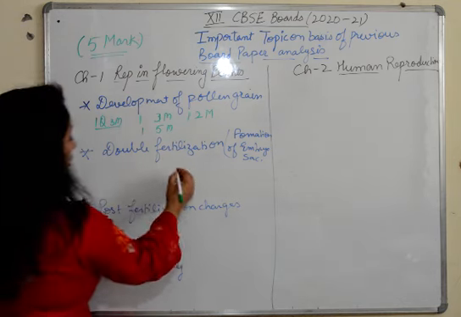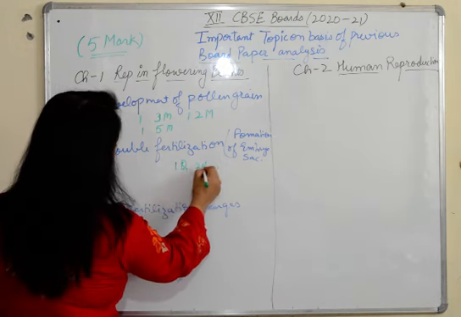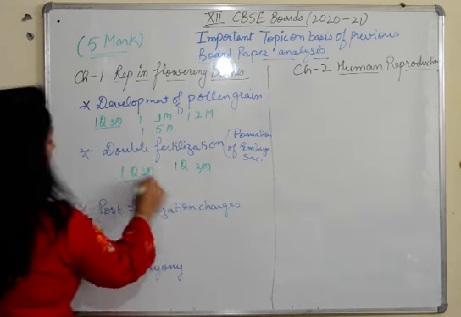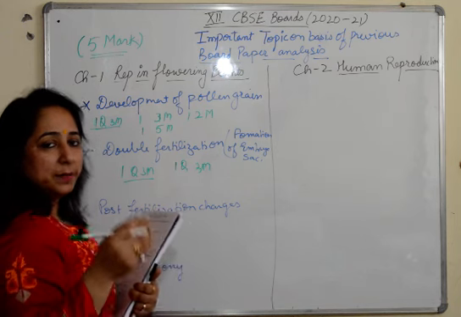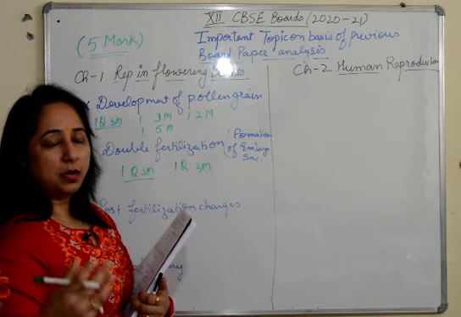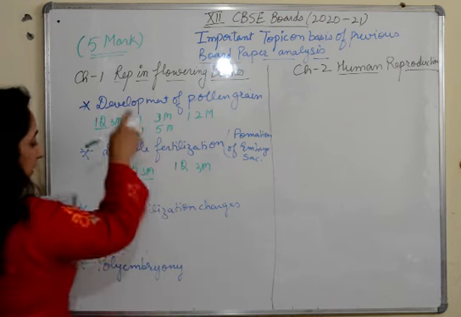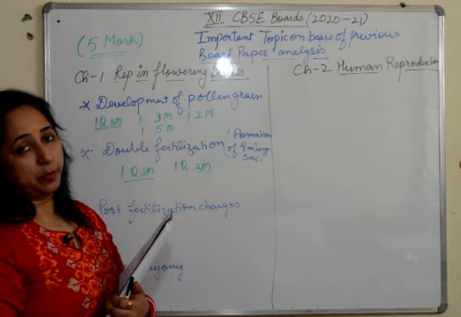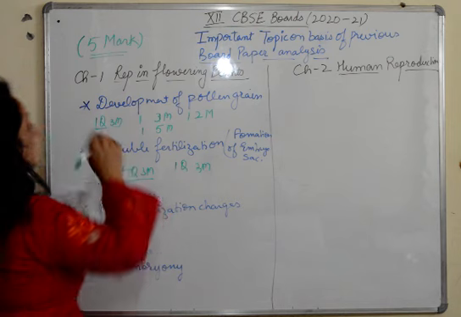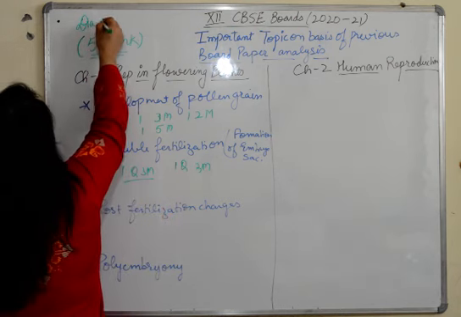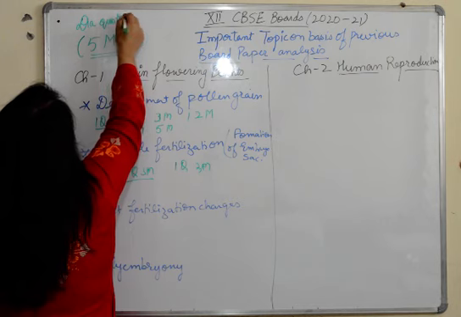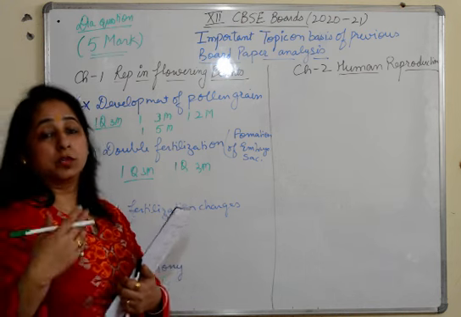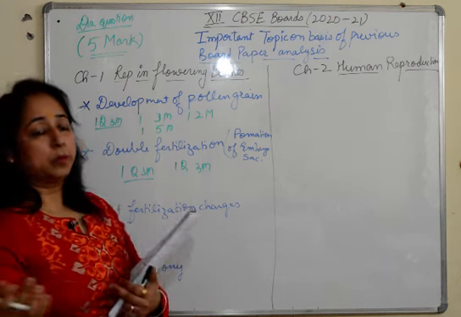Double fertilization also, we had 1 question of 3 marks. Then we had 1 question of 3 marks here in 2019. I'm telling you on the basis of this how many questions we got in previous papers from these topics. I'm concluding that a 5-marker is definitely going to be there from this chapter, reproduction in flowering plants, plus diagram questions. Very important. Diagrammatic questions come from this portion because there are multiple diagrammatic questions, even the structure of ovules and all. So there are various important questions from here.